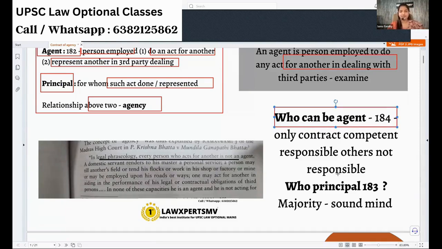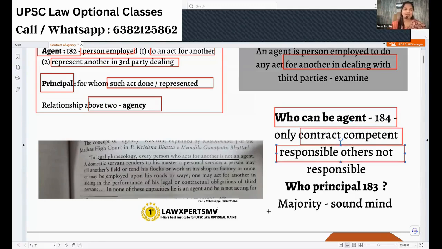Section 184 gives that. We all will think only a major can be an agent. No, anybody can be an agent. A minor can be an agent. So it is not that only a person who is competent to contract can be an agent. You see section 184, it says anybody can be an agent. But the person who is competent to contract only will be responsible.